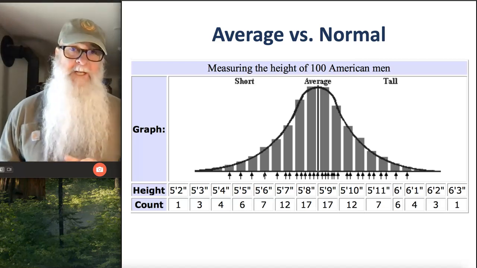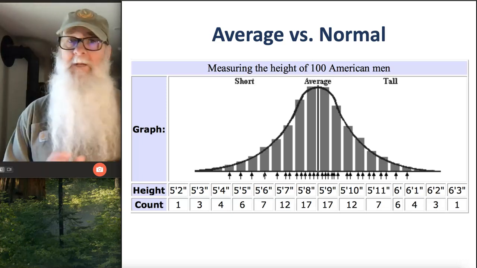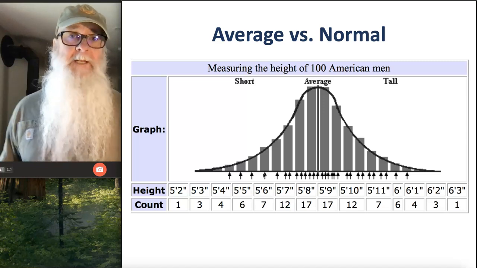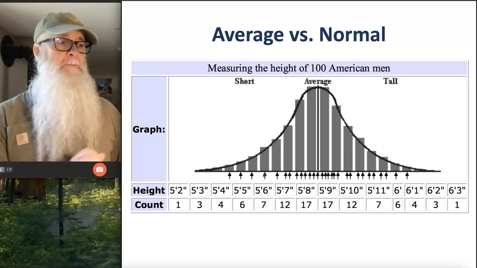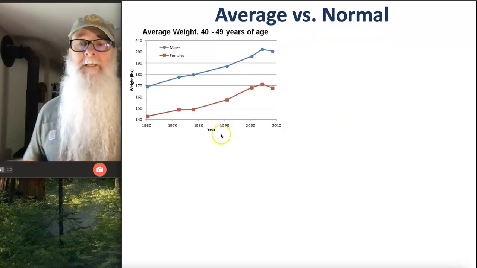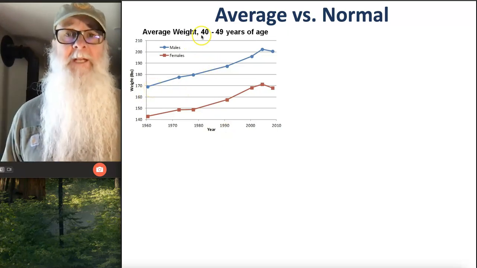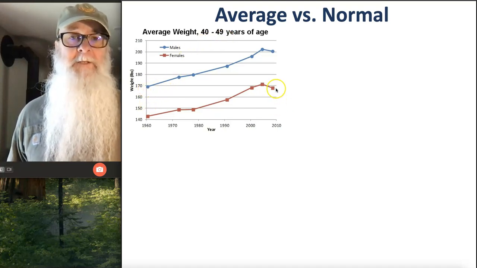Okay, so the takeaway here is that what's average may include what's normal, and what's normal may be average, but not necessarily. Sometimes what's typical is not normal, and sometimes what's normal is not what's typical. You can see that reflected in this graph that tracks average weight of 40 to 49-year-olds, males and females, from 1960 to 2010.